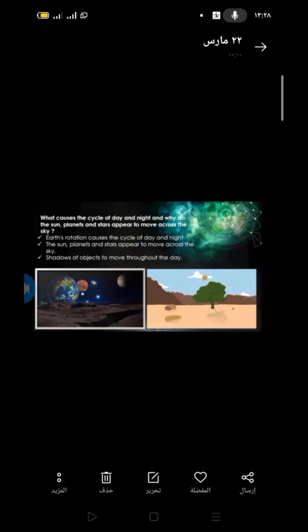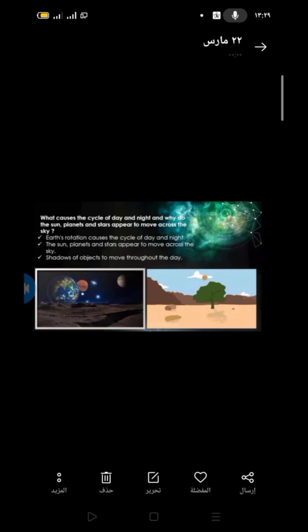Today we are going to start Concept 2: Patterns of Motion in the Sky. If you look at this picture, Primary 5, you can see one picture of day and another one for night. But when you look at the sky during the day and the night, you can observe some objects like the sun, moon, and some stars appear to move across the sky. But what causes this cycle of day and night?